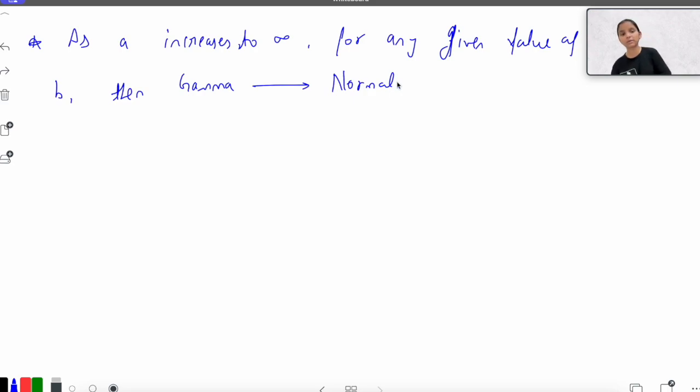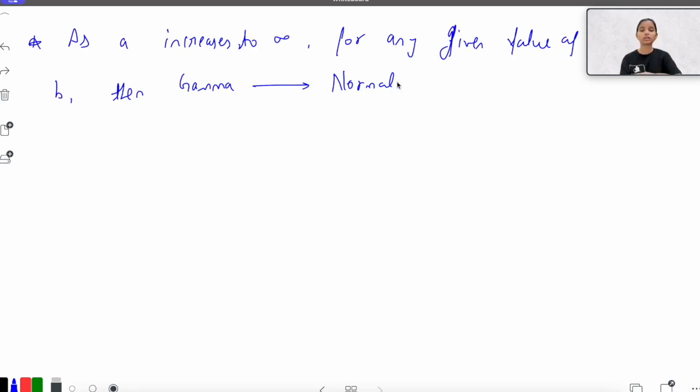For any fixed b, if a is increasing to infinity, then the PDF would approach the normal distribution. That is something important regarding the gamma distribution that we need to know.